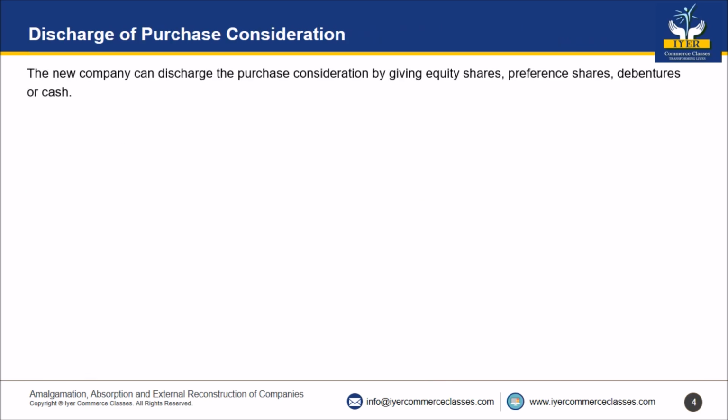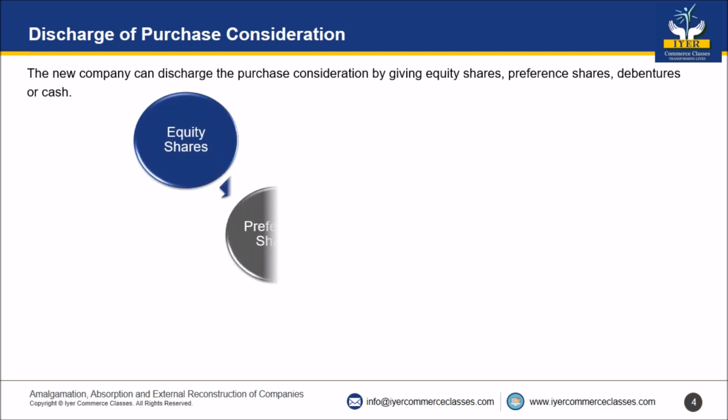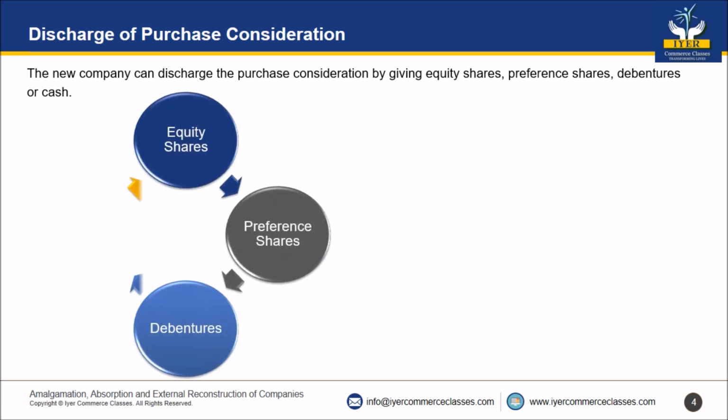Once you calculate the purchase consideration, the next step is to find out what is called discharge of purchase consideration, that is, how the new company is going to pay the old company. The new company can discharge the purchase consideration either by giving equity shares or preference shares or debentures or cash or a combination of all these four put together. That is what is called the discharge of purchase consideration.